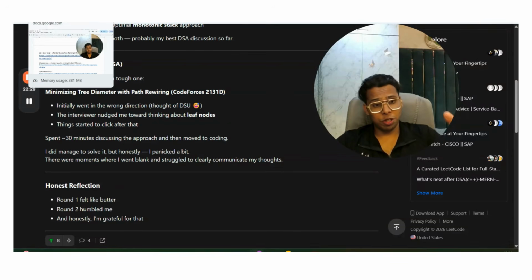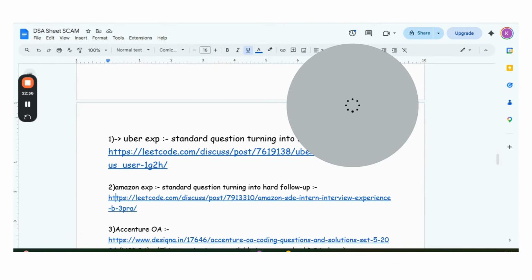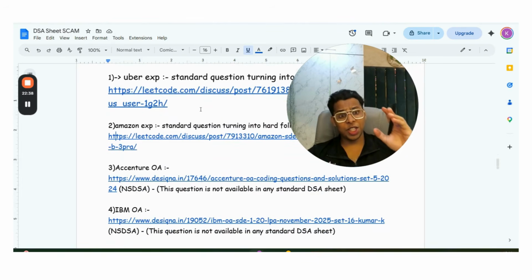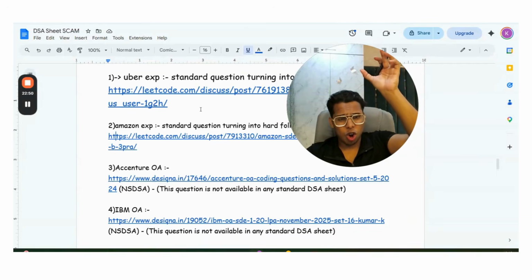So the Codeforces questions, competitive programming questions, are always NSDSA, non-standard hard DSA problems. Now, Accenture, a service-based company, 3 LPA, 4 LPA, 5 LPA. People think that DSA sheets are enough for them. No. Even service-based companies ask a hard, long question on HackerRank.